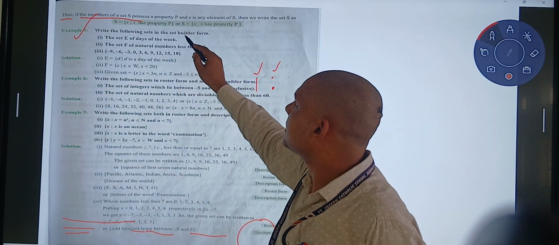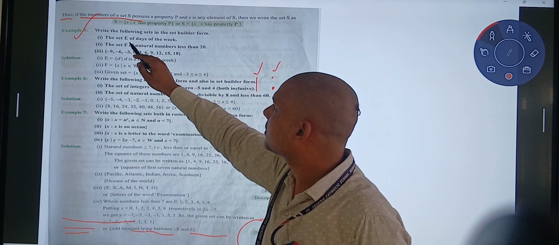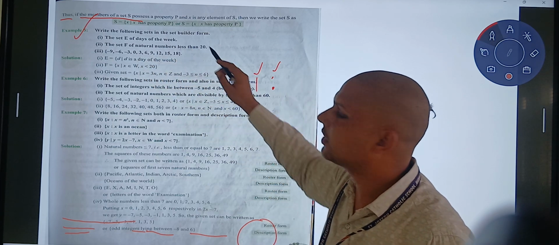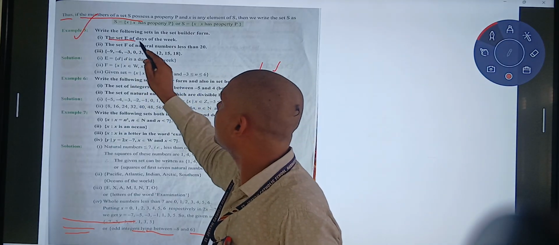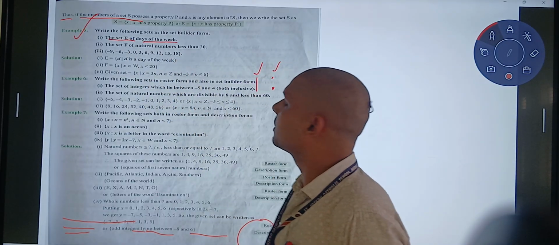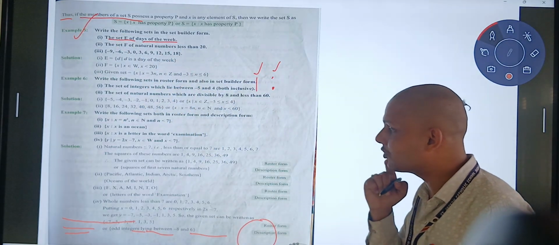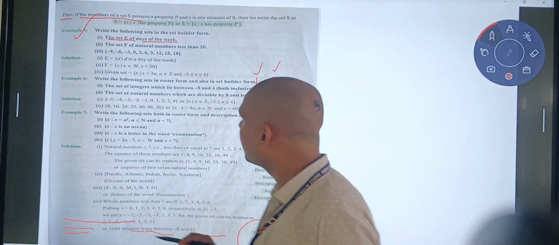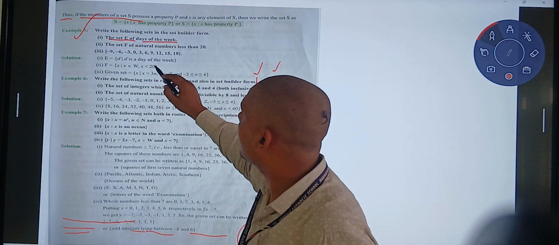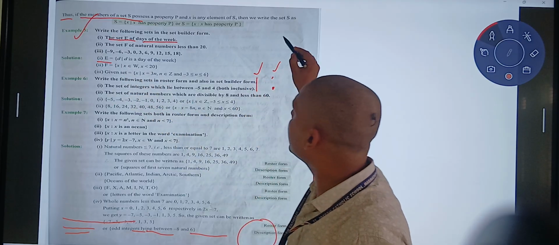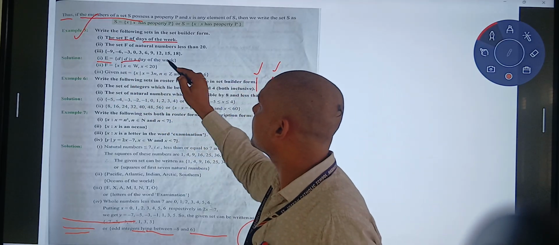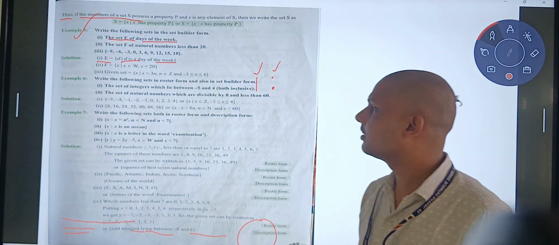Write the following sets in the set builder form. The set E of days of the week. A description is given, and we have to write it in rule builder method. How will we write? E is equal to {d such that d is a day of the week}.